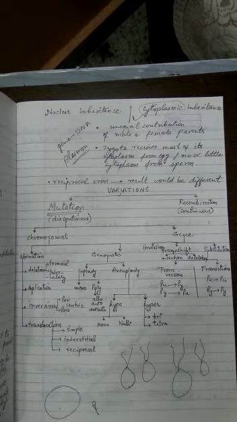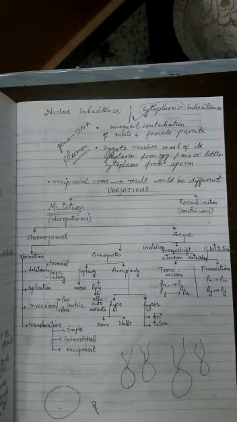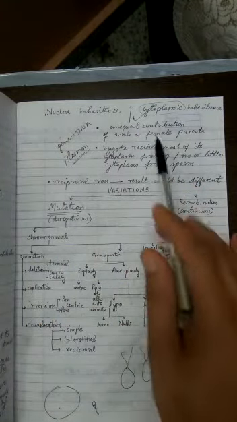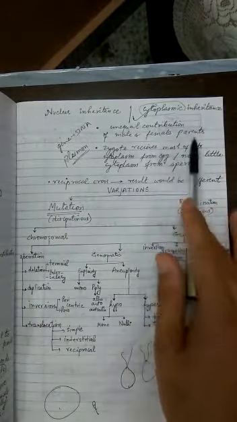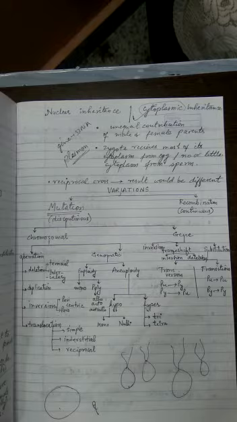So let's understand how these two are different. Cytoplasmic inheritance is different from normal nuclear inheritance. The basis of this difference is the unequal contribution made by the father and the mother, or you can say the male parent and the female parent. The female contributes the maximum, or you can say more, to cytoplasmic inheritance.